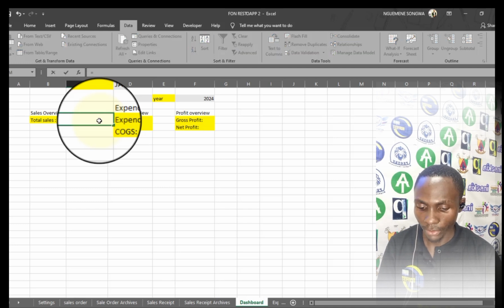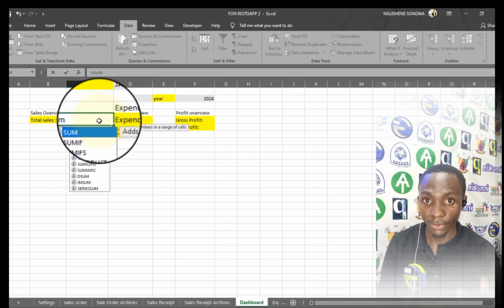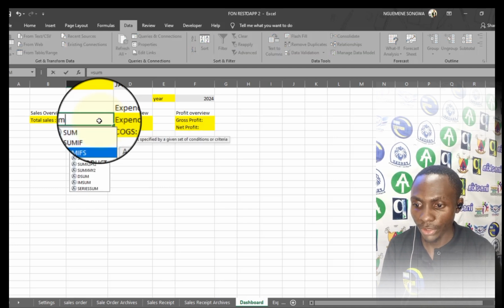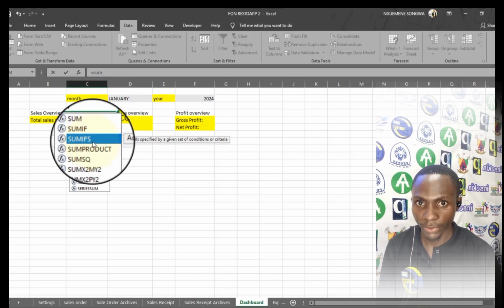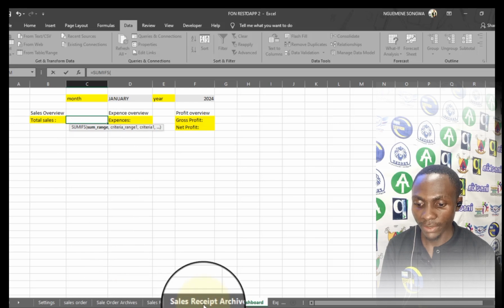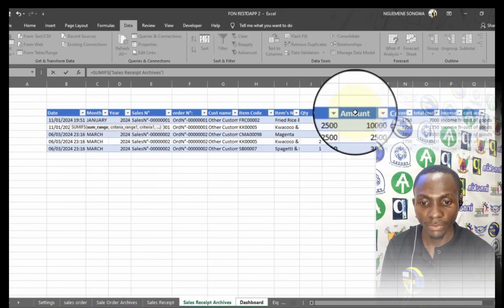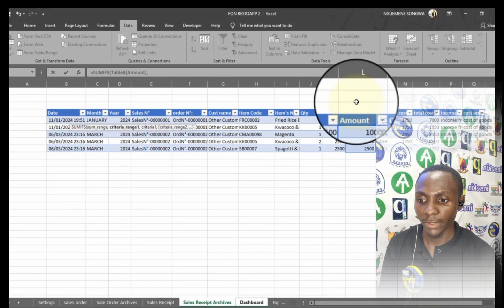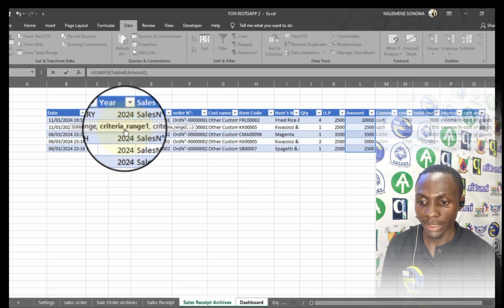I'll say equals SUMIF. So I'm going to first of all use the SUMIF function, then we're going to be making some modifications as we are going ahead. So I'll use SUMIFS because there are going to be many conditions. The sum range is going to be in my sales receipt archive, meaning what we'll be summing at the end of the day.